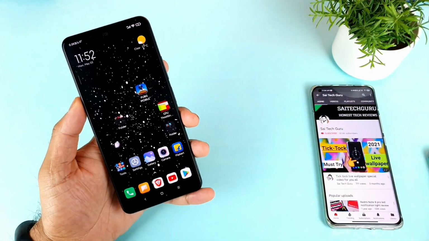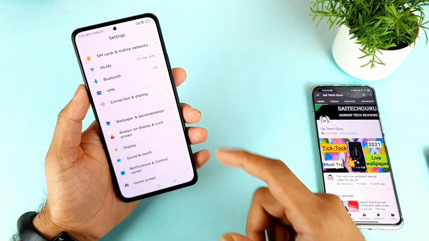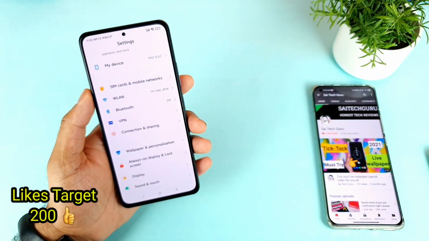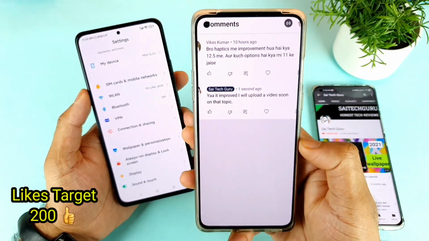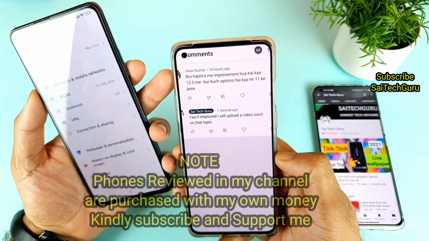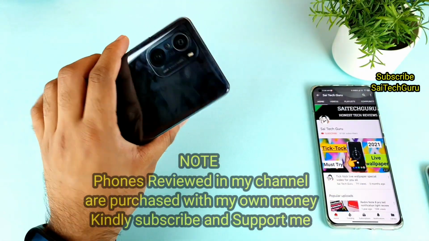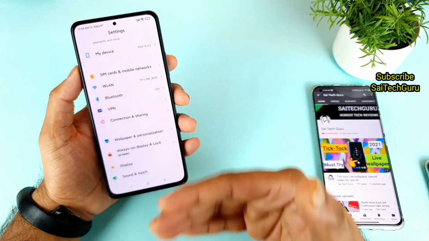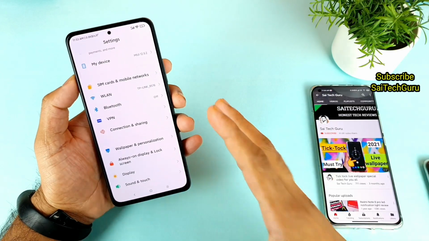In today's video I'll try to talk about the haptic feedbacks in the MI11X device after updating to the MIUI 12.5. As you can see friends, recently I did receive the update and a few of the users did ask me this kind of question: is there any improvement in terms of the haptic feedbacks after the MIUI 12.5 update or not. So let's see, I'll try to explore all the features and what got updated and what are the things to be aware of in this update as well.